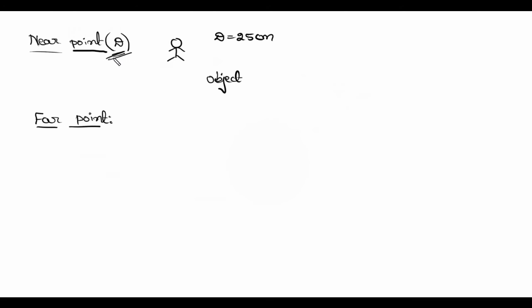Far point, as the name itself says, is the most distant point at which an object can be observed clearly. The maximum limit of view is called the far point. Generally the far point is infinity. So for a few numericals related to the eye you can take the D value as 25 centimeter and the far point value as infinity.